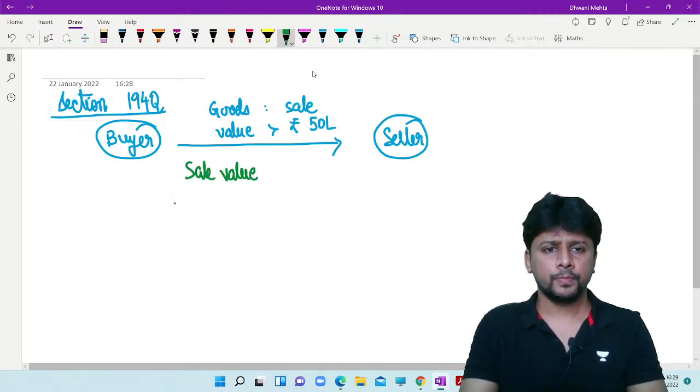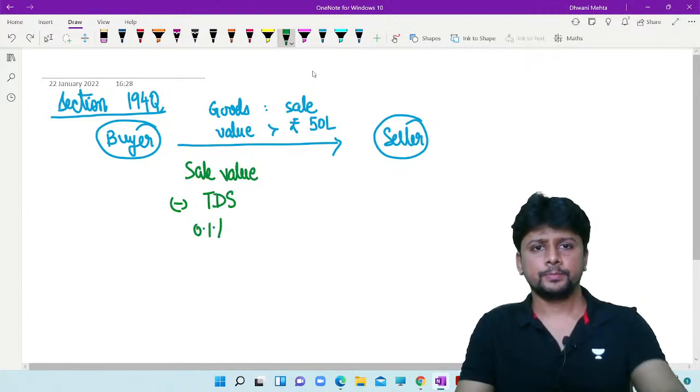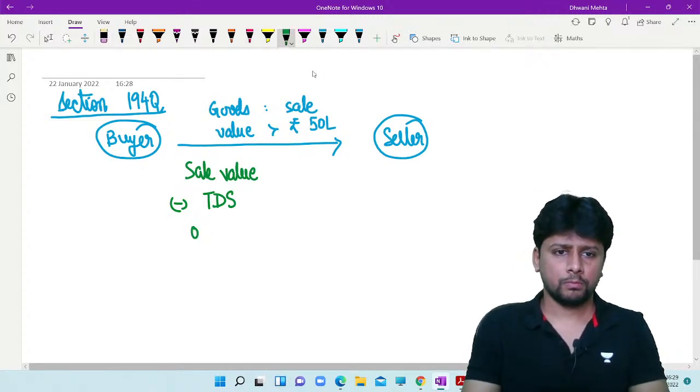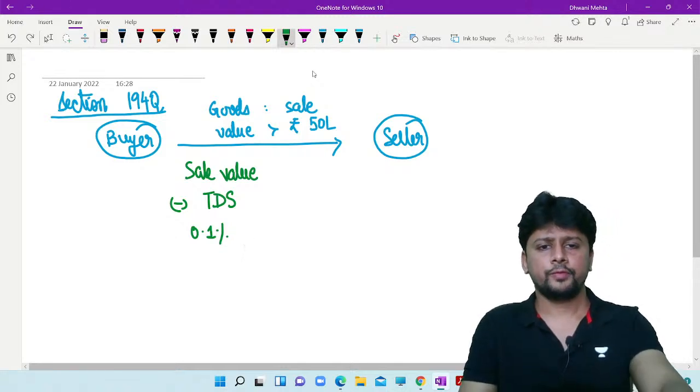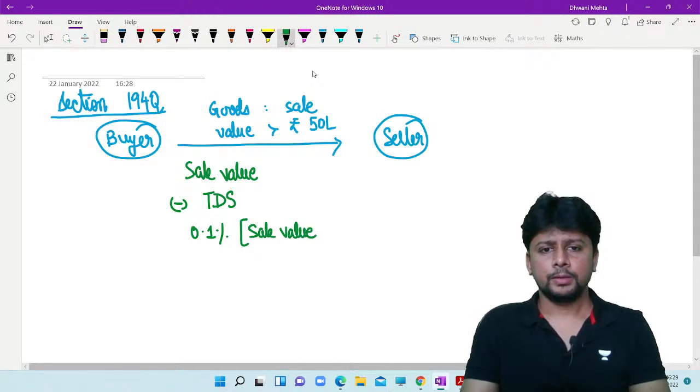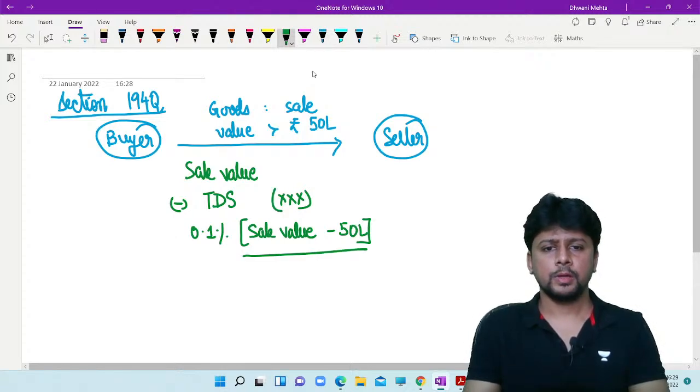sale value minus TDS. And what is TDS? 0.1% of the sale value minus 50 lakhs. This much amount of tax will be deducted at source. Balance will be the net amount of cheque that we will release to the seller.